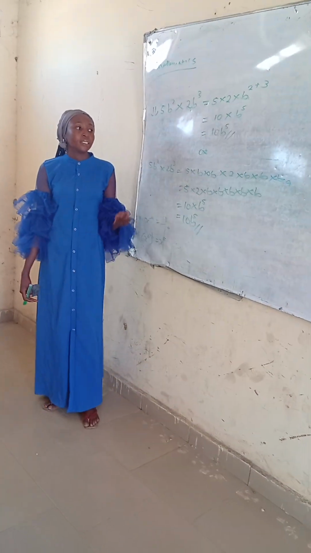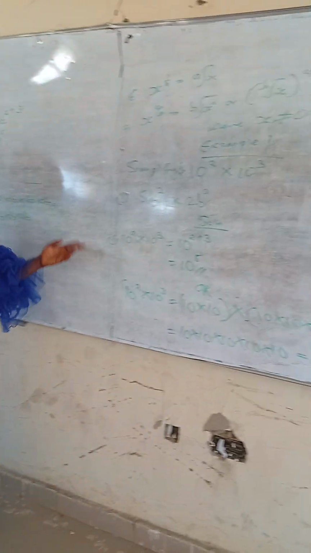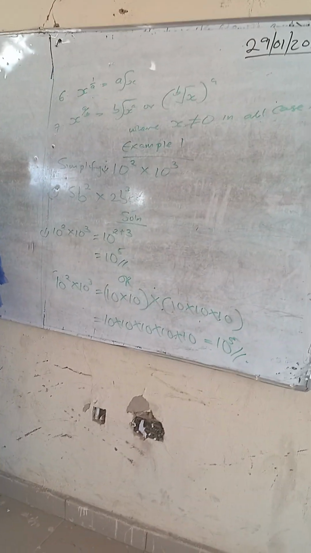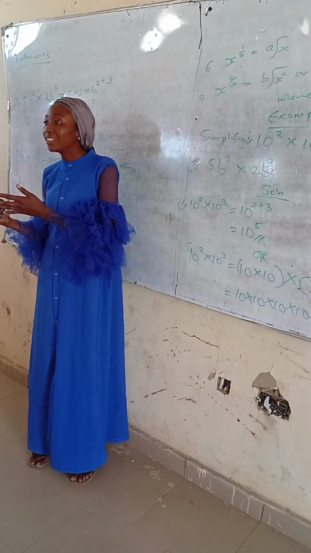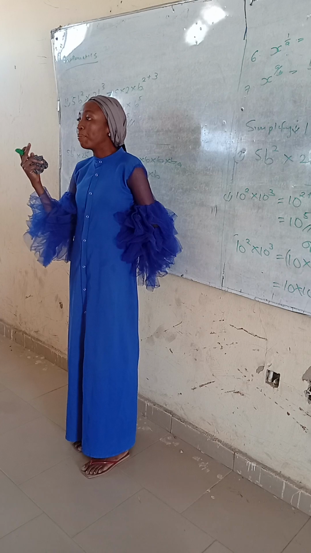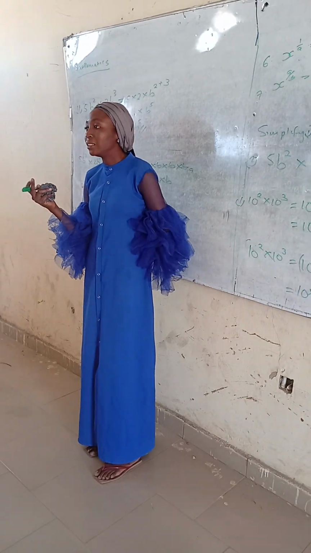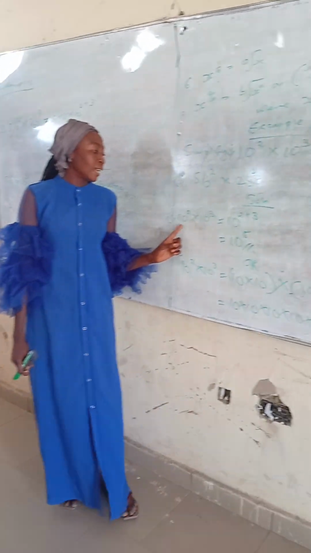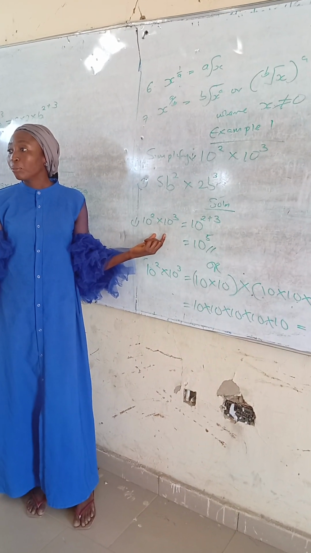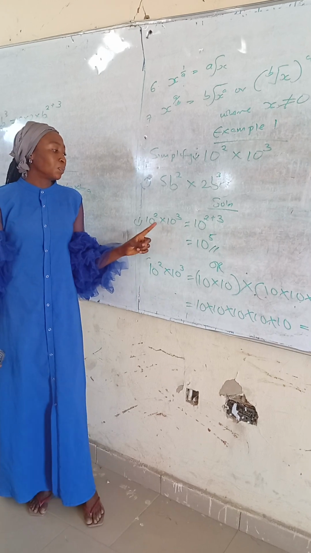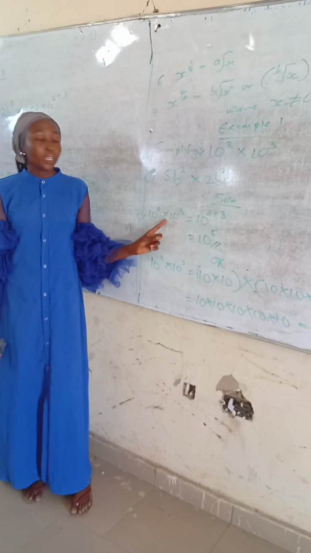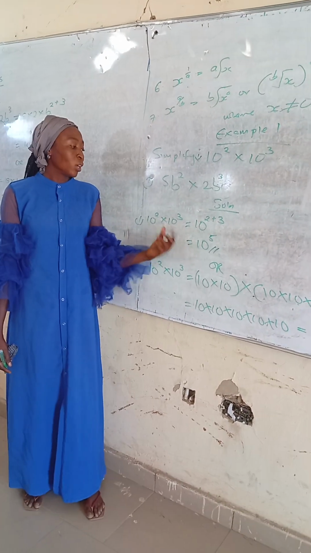Let me come again. They say we should simplify 10 raised to the power 2 multiplied by 10 raised to the power 3. This is the first law of indices that says x raised to the power a times x raised to the power b is equal to x raised to the power a plus b. We are dealing with powers. That's in the law of indices. So since these 10 and 10 are common, we are going to take one, because we are not dealing with the main numbers. Since this is multiplication, it means we are going to add the powers. So the powers are 2 and 3.